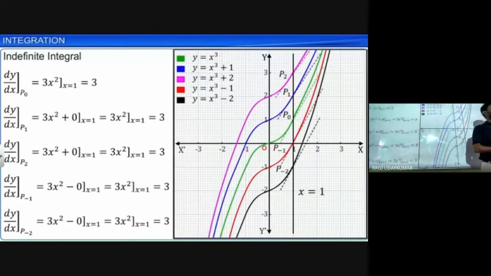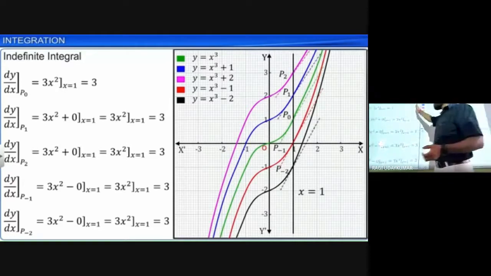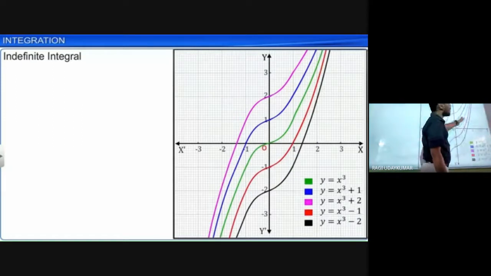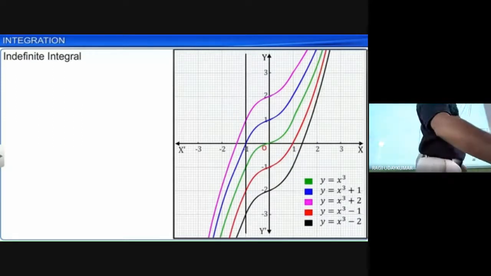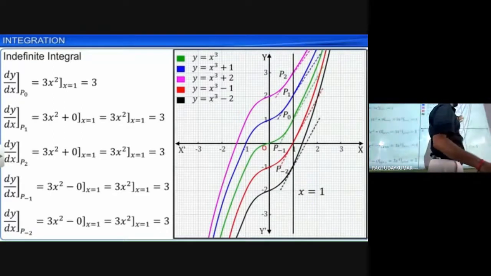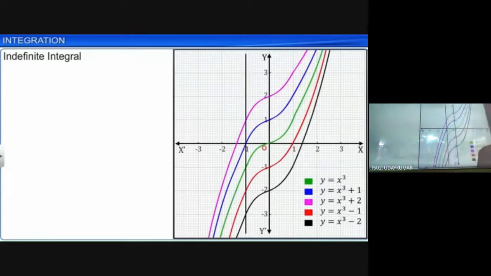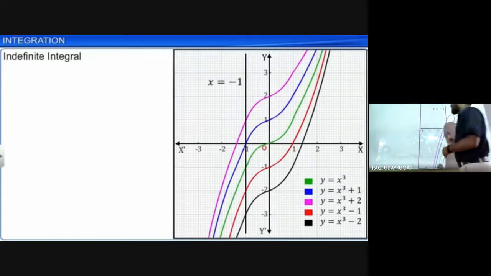The slope of the tangent will be equal to 3 in all the cases. See here, all equal to 3 means all the slopes are equal. You can see that all the tangent lines are parallel. As they are parallel, their slopes are equal.